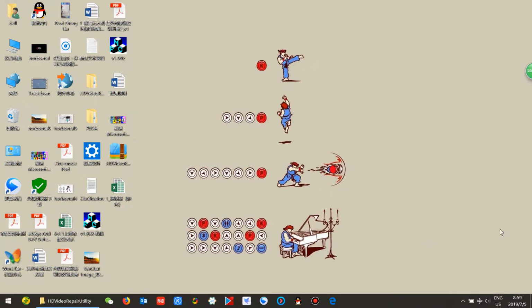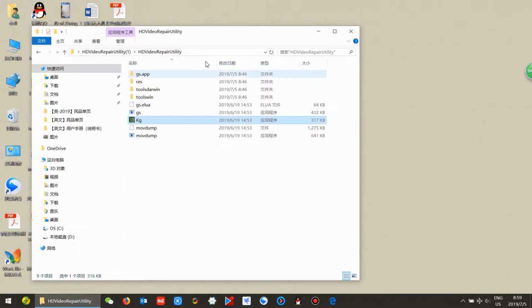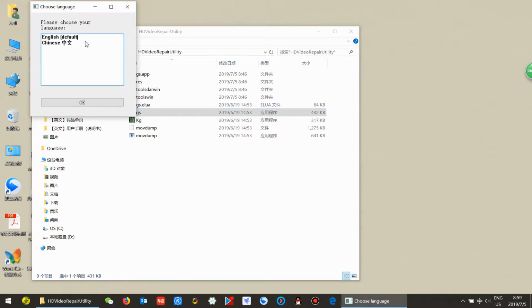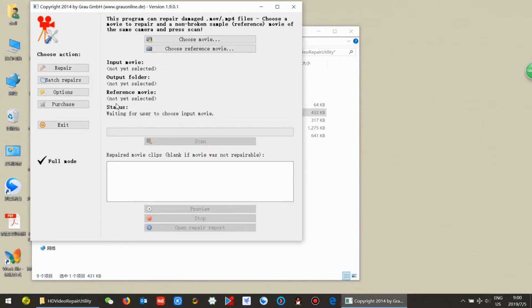First of all, double confirm that the Wi-Fi or internet has been shut down. And then find the file GS, double click on it. Choose English as default setting, and then click on OK. Select Purchase.